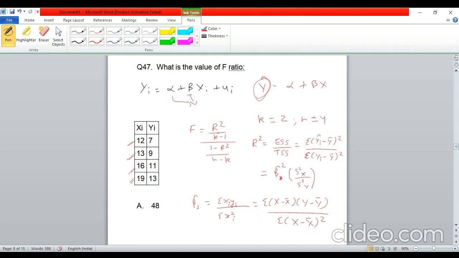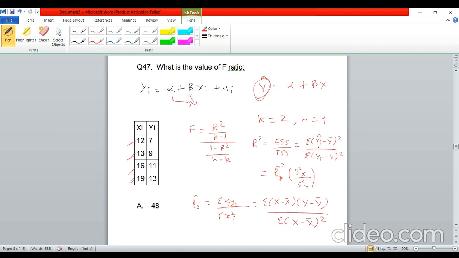Now to calculate r square, there are two ways. One is you can calculate r square as ess by tss, that is explained sum of squares by total sum of squares. Now explained sum of squares you can write as summation yi cap minus y bar square, and total sum of square you can write as summation yi minus y bar square, right? Now y bar you can easily calculate from these given values of yi. Now yi cap you need to find out, right?